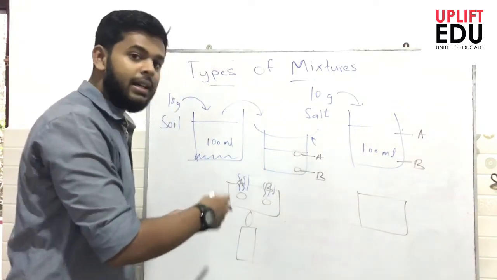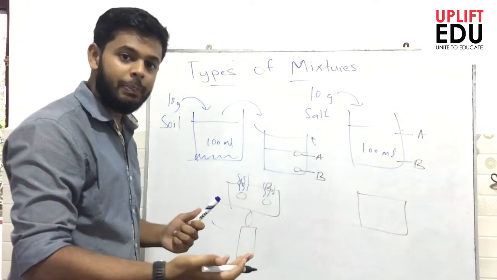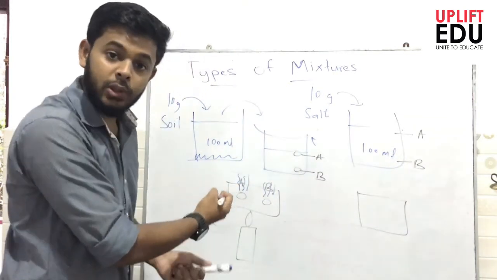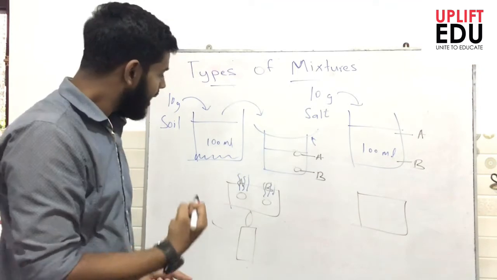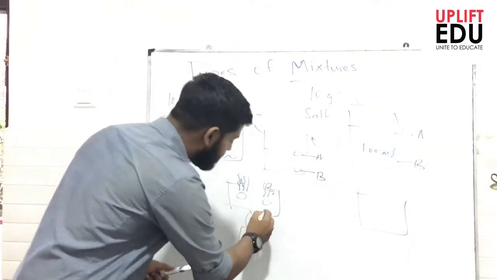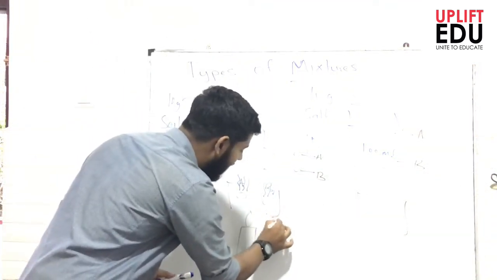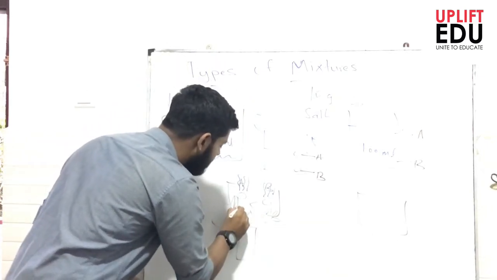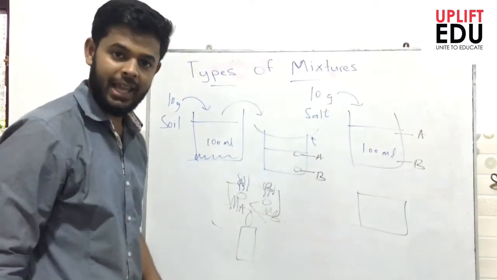After the entire water has been completely evaporated, if I take this precipitated mass out and measure the mass, I can distinctly say the mass precipitated at position B is relatively higher compared to the mass of soil precipitated at position A.